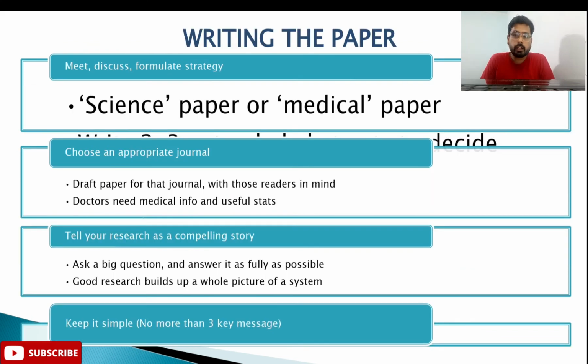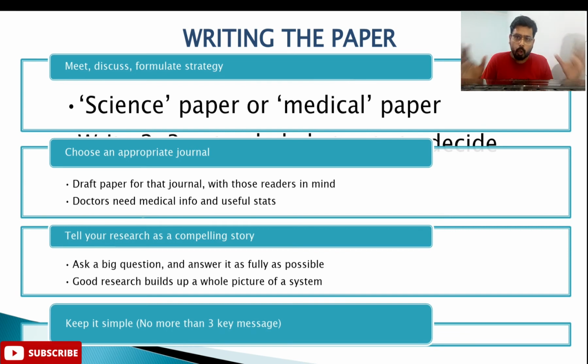The next part is when you start writing the publication, or your manuscript. It is not a one or two day process where you just start writing. First you need to meet your supervisor or your colleagues. Then you have to discuss and formulate a strategy for how you're going to write that particular manuscript. First you have to decide if your work is purely science or a medically related paper. What is the difference?